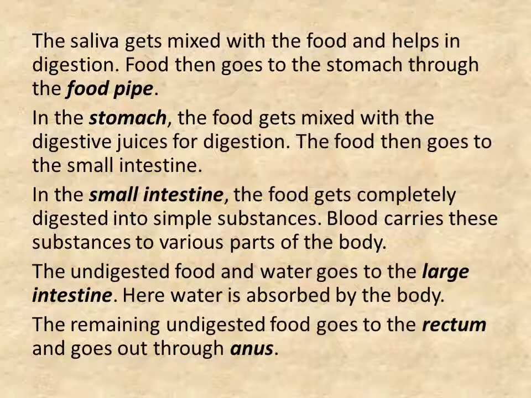The undigested food and water goes to the large intestine. Here, water is absorbed by the body. The remaining undigested food goes to the rectum and goes out through the anus.